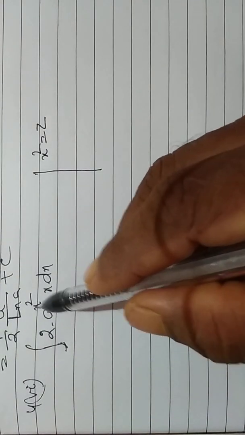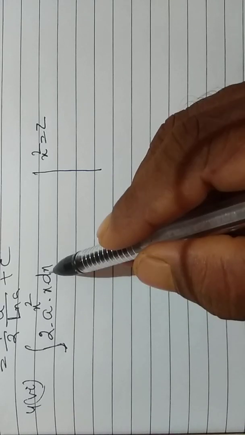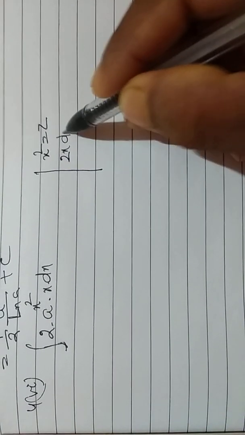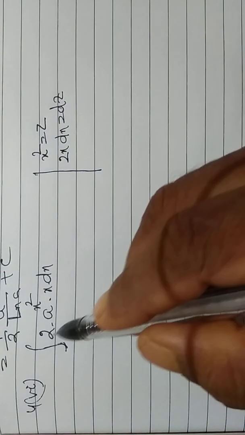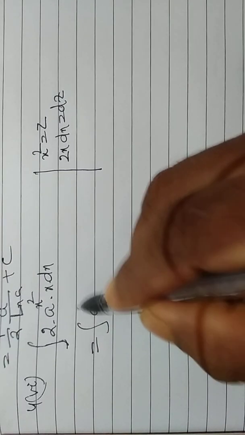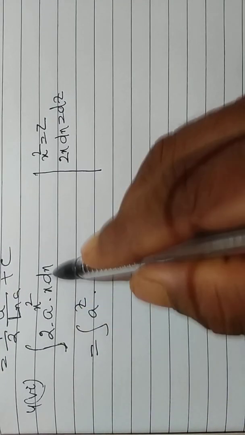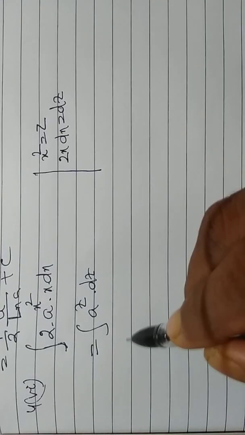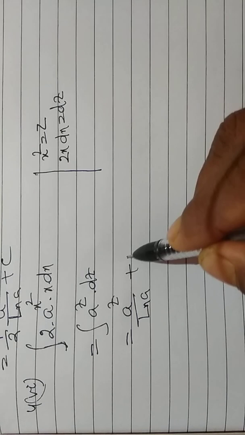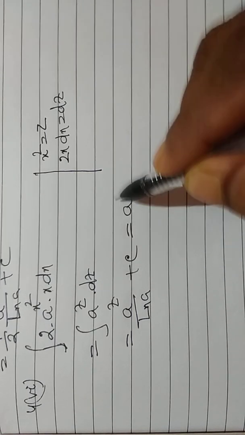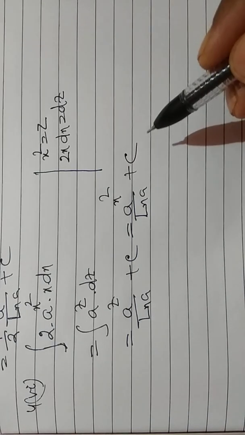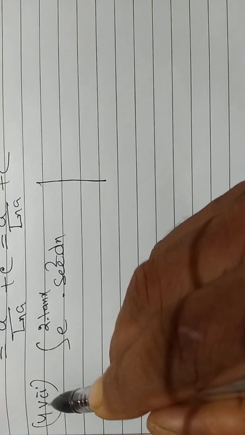Question number 4, VI. Integration of 2 into a to the power x square into x dx. Taking x square is equal to z, we have 2x dx is equal to dz. That is equal to integration of a to the power z, and 2x dx is equal to dz, and that is equal to a to the power z by ln a plus c, and that is equal to a to the power x square by ln a plus c.